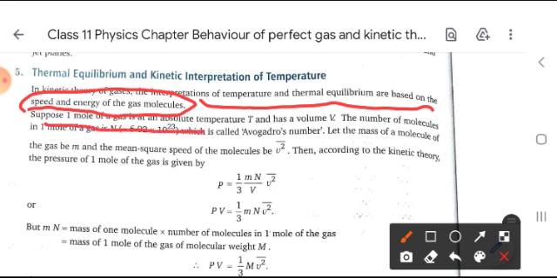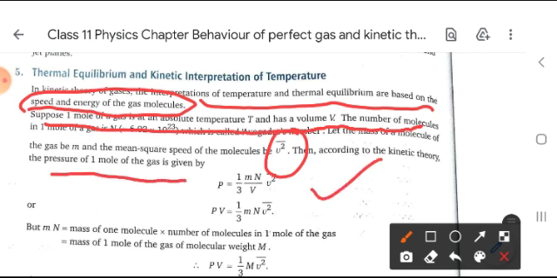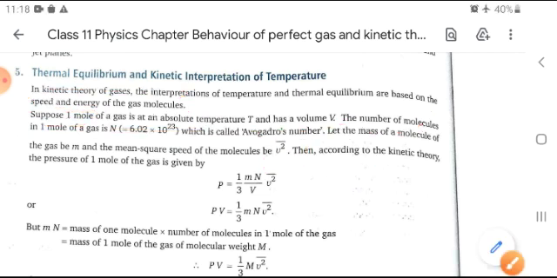Suppose 1 mole of gas is taken at absolute temperature T and volume V, and the RMS speed is the mean square speed. In kinetic theory of gases, the pressure of 1 mole of the gas is given by 1 by 3 m N upon V into V mean square velocity.